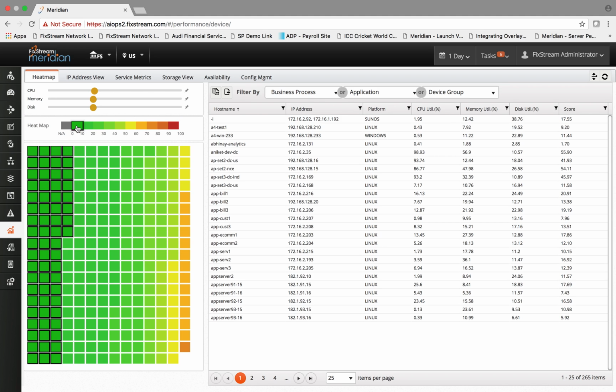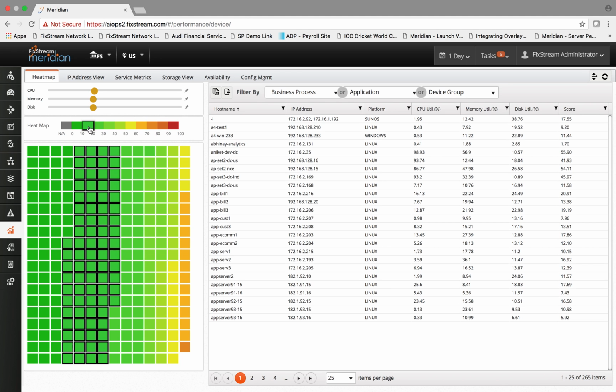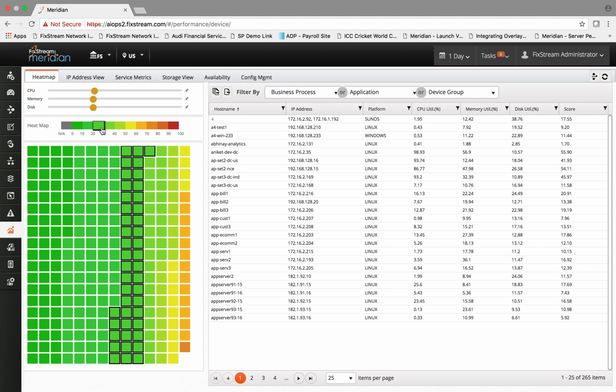For example, these are all the different VMs within the environment, and this subset of VMs falls into the 10% category. These are the 20% category, 30%, and so on and so forth, and that shows you how well the VMs are utilized, and that gives you enough analytical insight to understand the overutilization and underutilization scenarios within your environment, and you can accordingly optimize your resource allocation from there. You can also use this analytical view to do workload placement.